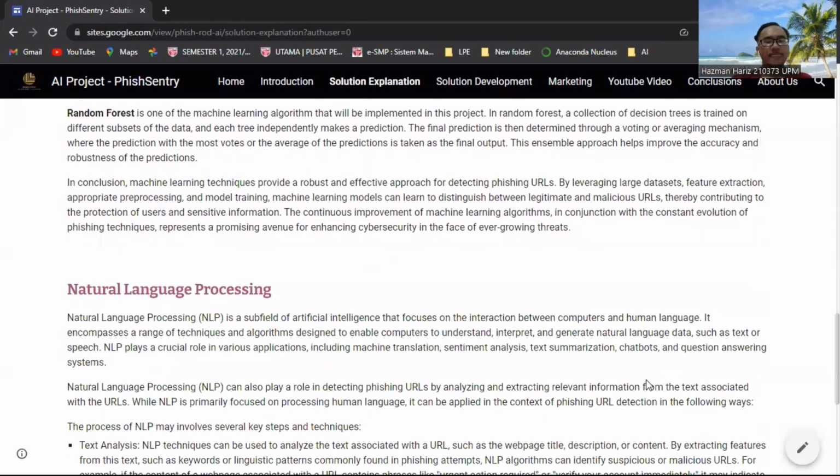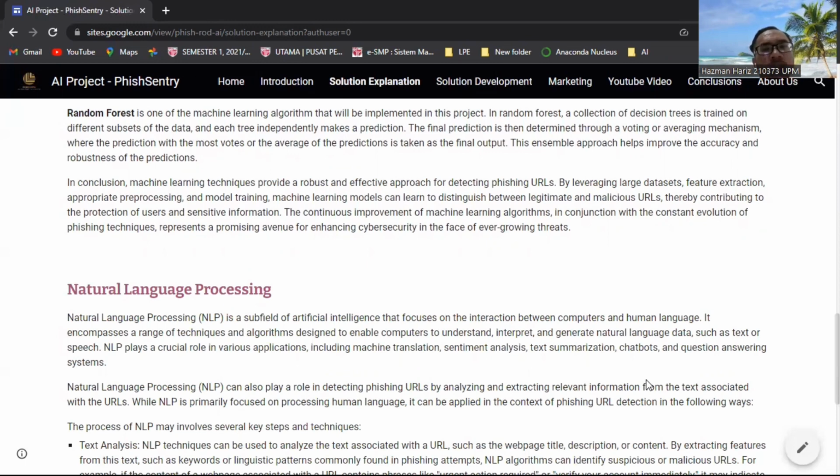Second is natural language processing, also known as NLP. NLP is an AI that focuses on the interaction between computers and human language. It comprises a range of techniques and algorithms designed to enable computers to understand, interpret, and generate natural language data such as text or speech. NLP plays a crucial role in various applications, including machine translation, sentiment analysis, text summarization, chatbots, and question answering systems.